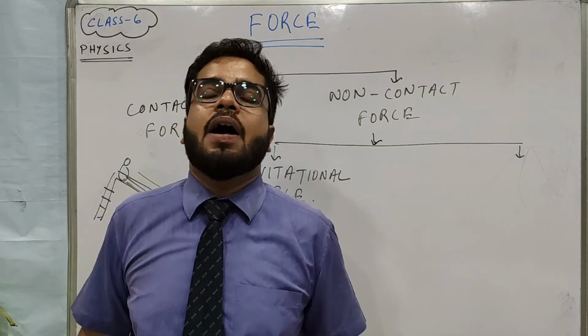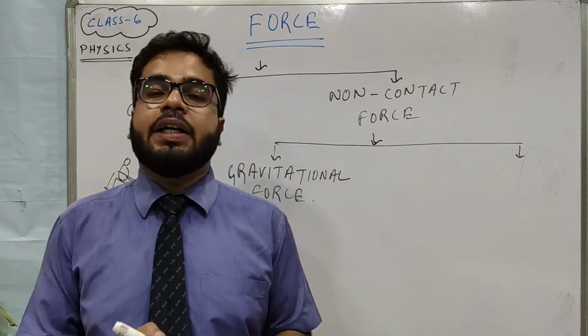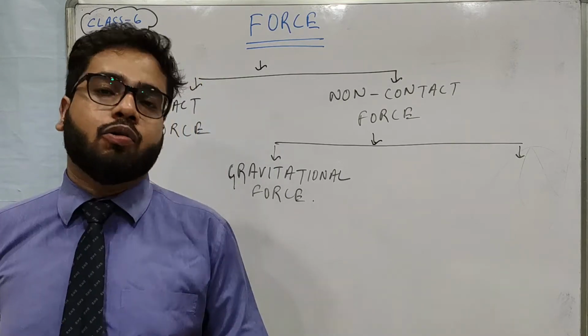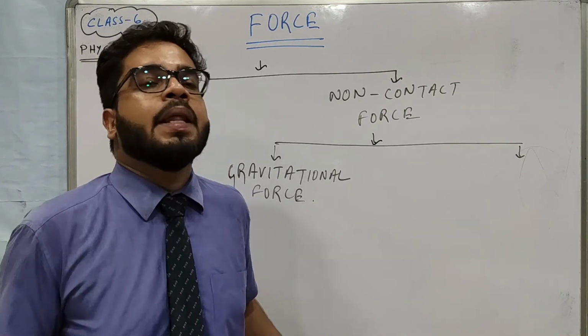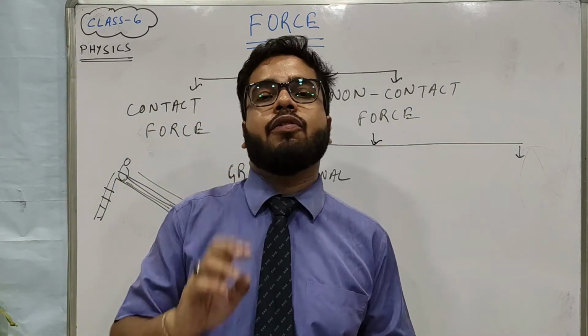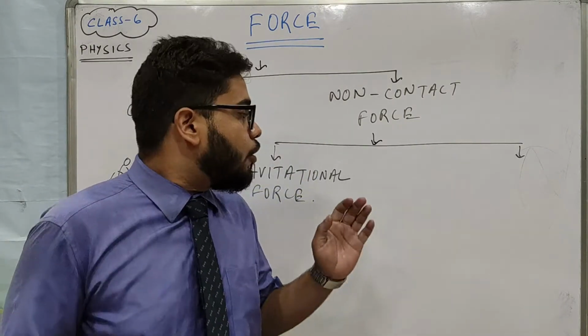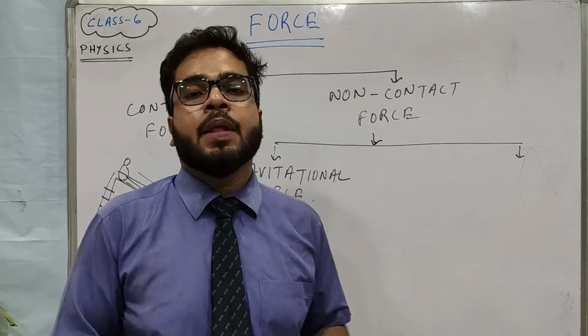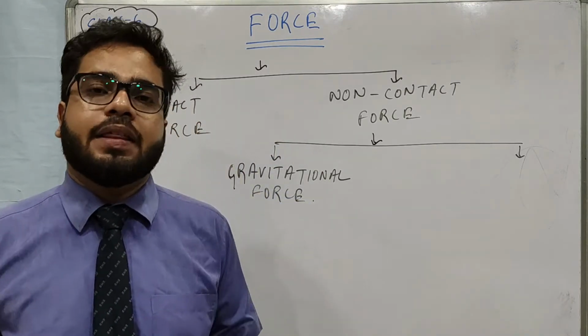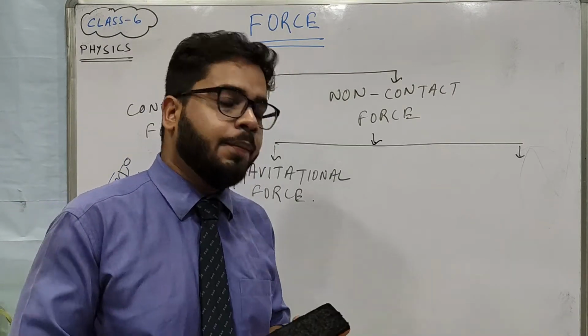I hope you have already learnt about the difference between mass and weight. Who all have learned well about weight? They know that weight is a type of force, and this weight is only gravitational force. You have already learned force can change the state of motion. If it is at rest, it can come to motion.